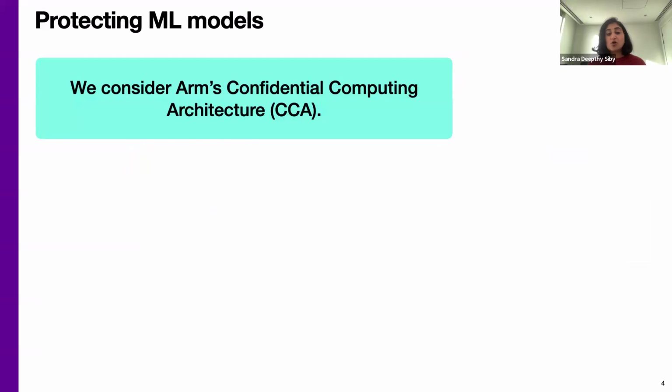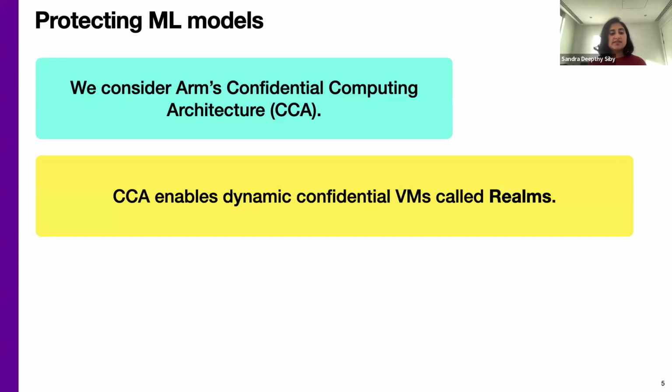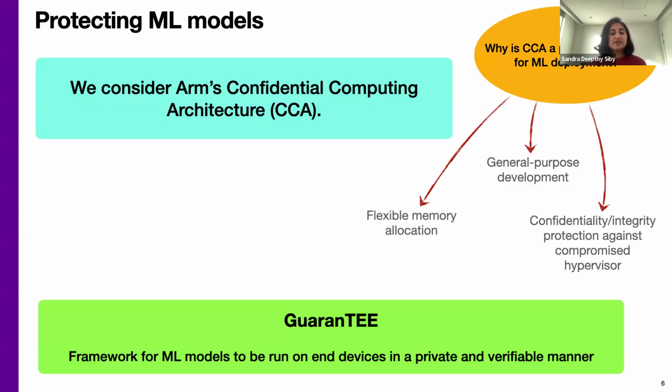We look towards ARM's confidential computing architecture, or CCA, for model protection. CCA allows for the creation of dynamic, hardware-protected confidential VMs called realms. CCA's various advantages that I've laid out on the slide make it a promising choice for our scenario. Due to widespread deployment of ARM's TrustZone, we also envision that CCA will be available on end devices in the future. We thus developed GuaranTEE that uses CCA for end devices to run ML models within a realm in a private and verifiable manner.